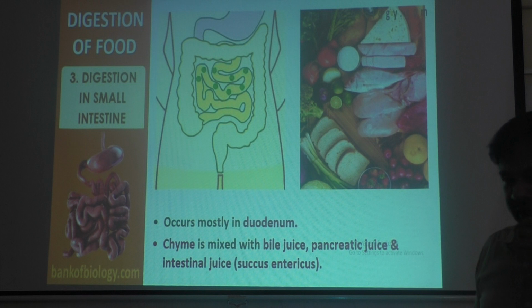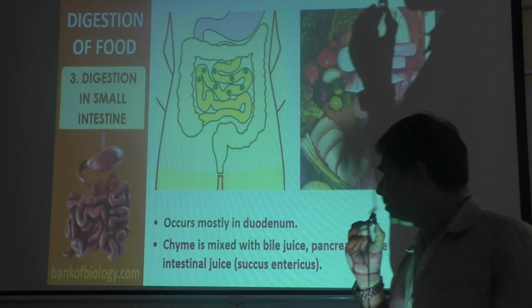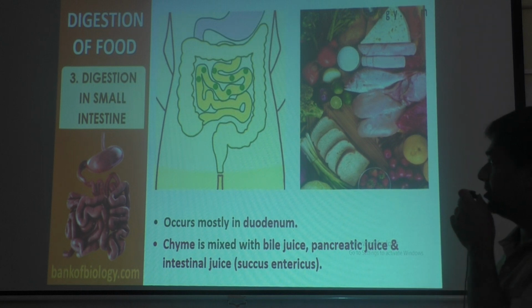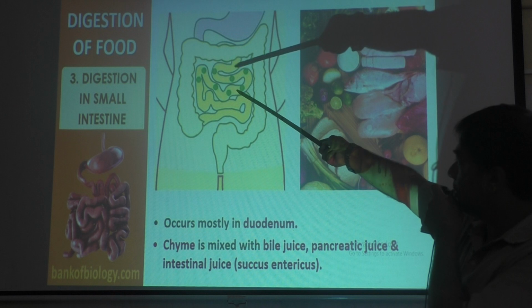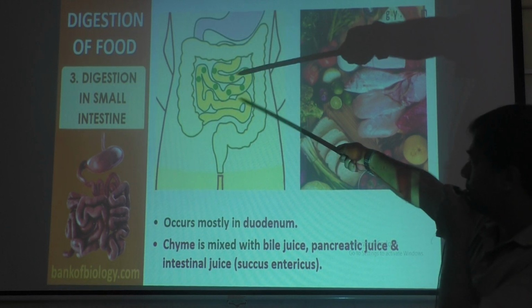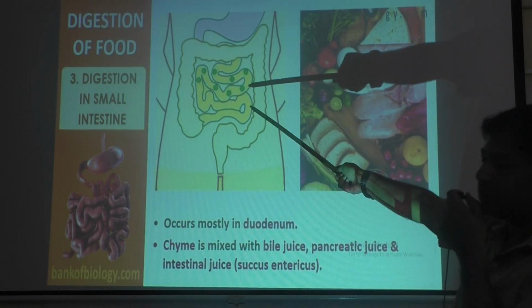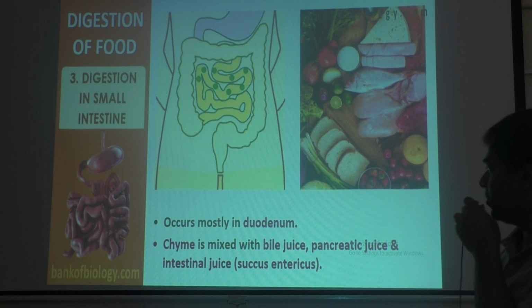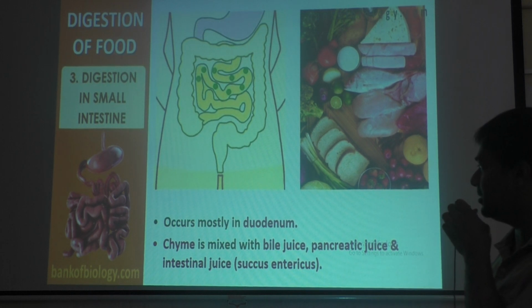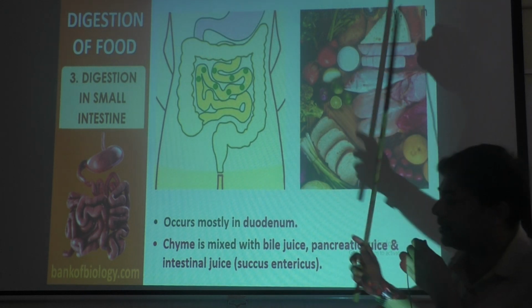Next, what about digestion in the small intestine, which is the last step of digestion, which occurs in the small intestine. You can see there, the green color dot is showing food which is passing through the intestine, which is a coiled structure. They are showing that coiled structure in yellow color, that is the small intestine. So the last step of digestion starts in the duodenum. That is the first part of the small intestine.